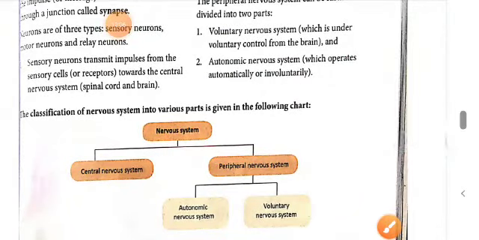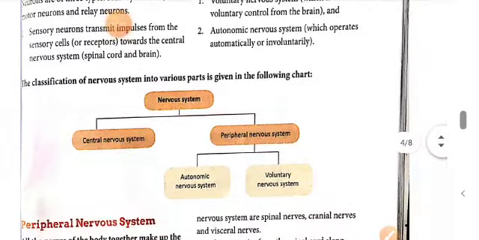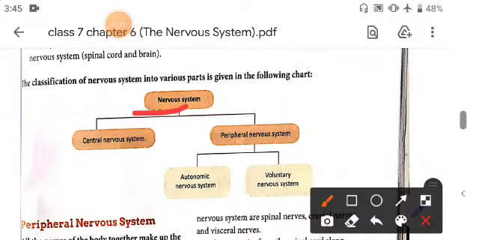Here the classification of nervous system into various parts is given in the following chart. Nervous system is divided into central and peripheral nervous system, then it is further classified into autonomic and voluntary nervous system.